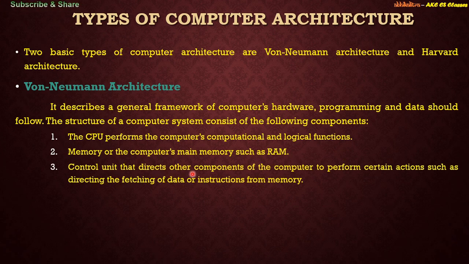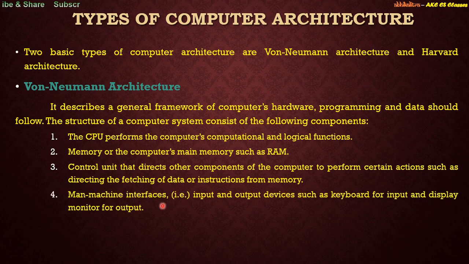The control unit directs other components of the computer to perform certain actions, such as directing the fetching of data or instructions from memory. So the control unit is there to generate control signals in order to fetch or store some instruction or data into the memory, right?